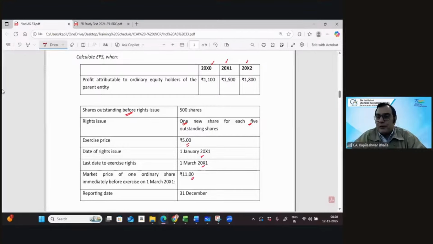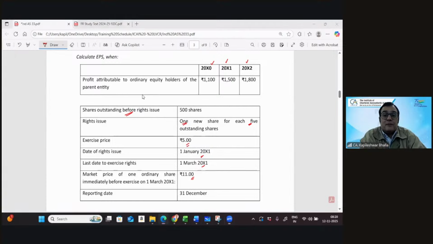Quick question back to you. Is the bonus element 11 minus 5? Is the bonus element supposed to be 11 minus 5? What do you say? I am keenly waiting for this, and I like the answer, of course: no. Now we get the big capital no. Because earlier, when we asked you the question, you said yes. Now you're going to be very careful in that part. So we need to get the right issue, the theoretical ex-right value, and get the results. So let's proceed.